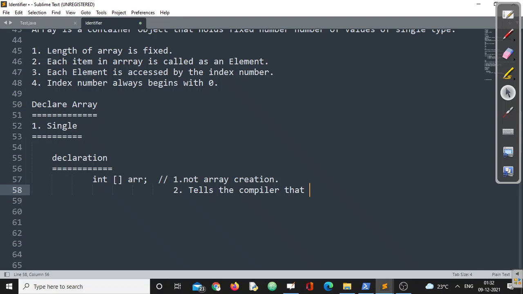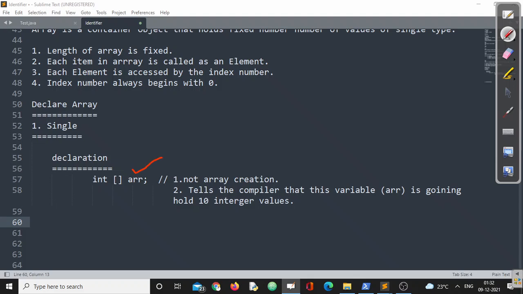It is only for the compiler's knowledge, right? That this variable, here the variable is ARR, is going to hold multiple values of a specific type. Got my point? This is only an indication to the compiler that this particular variable ARR is going to hold integer type values. Clear? Okay. Now the next thing is how to create that one, right?